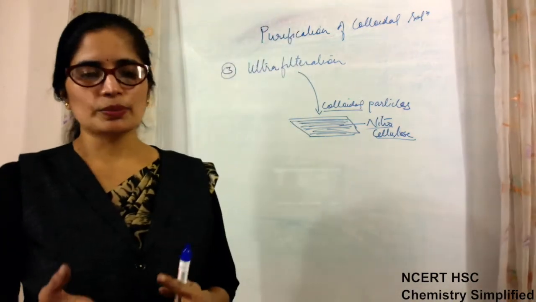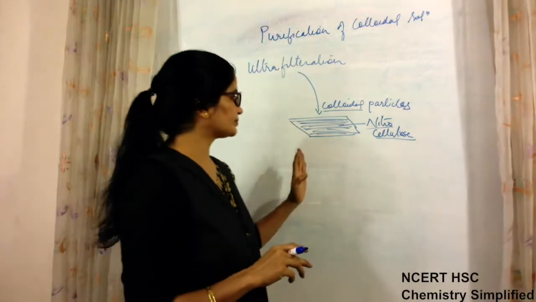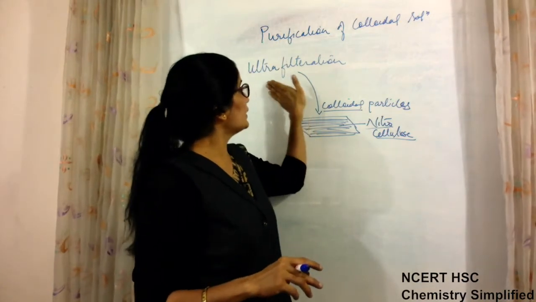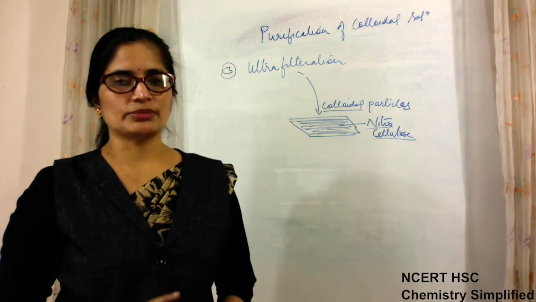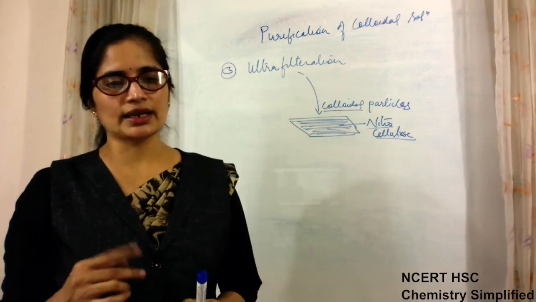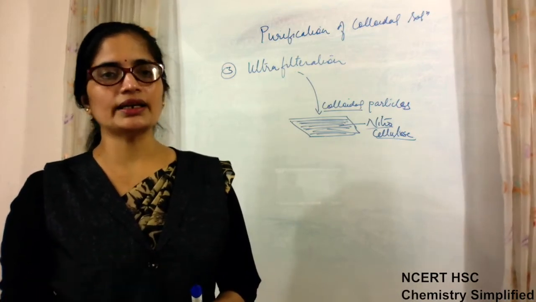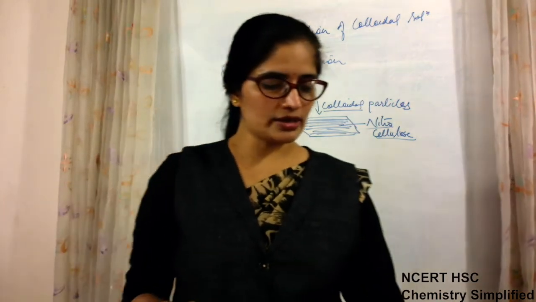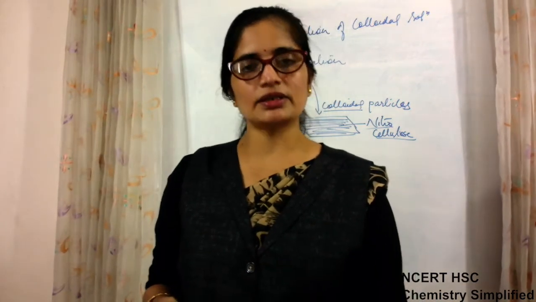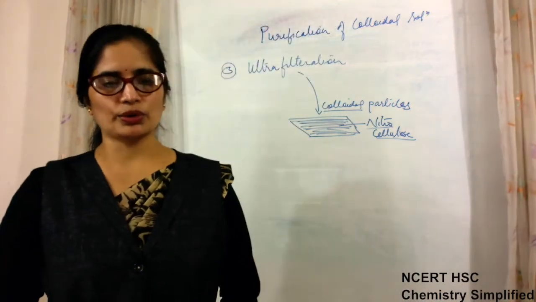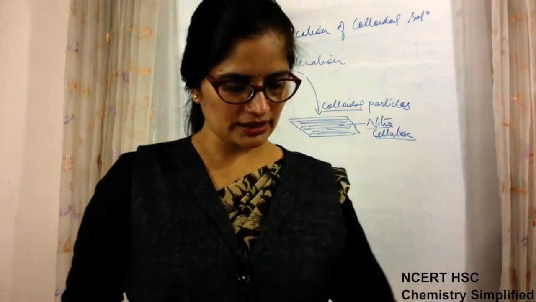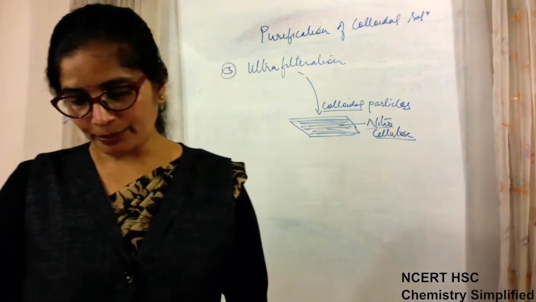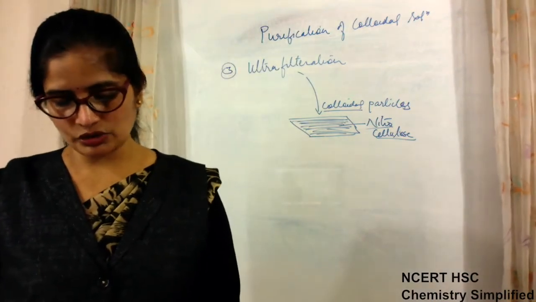Means you do ultrafiltration first, and after that you can regenerate the colloidal solution by mixing it with dispersion medium and a small amount of electrolyte. So these are three methods used for purification of colloidal solutions.